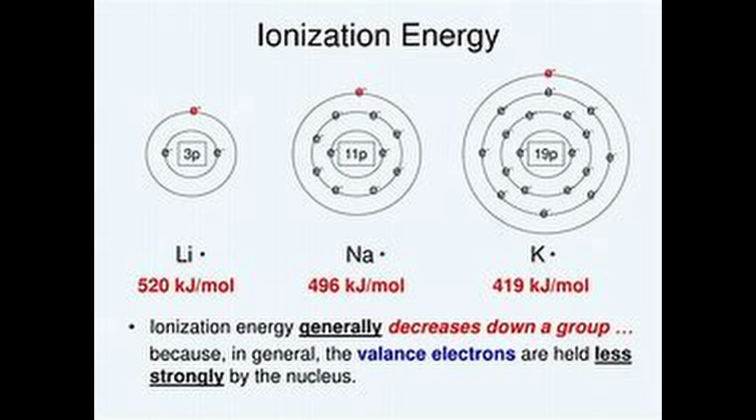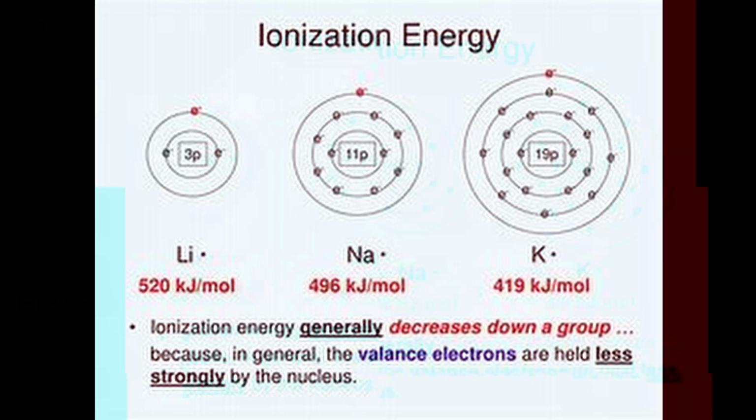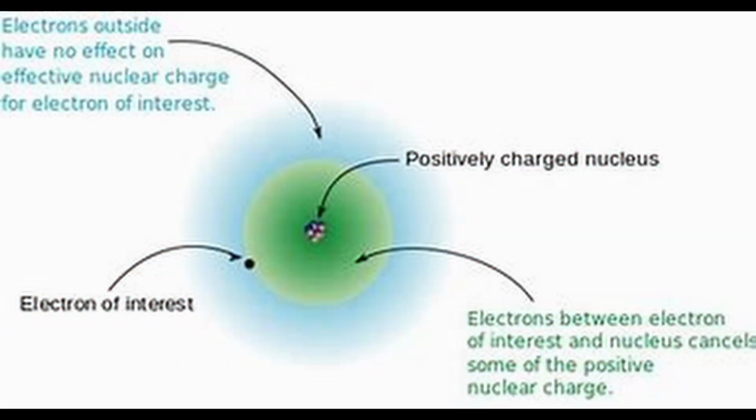As a result, the valence electron experiences a net positive charge, which is less than the actual charge of the positive nucleus. In general, shielding is effective when the orbitals in the inner shells are completely filled. This situation occurs in the case of alkali metals, which have a single outermost ns electron preceded by a noble gas electronic configuration. When we move across a period, successive electrons are added to orbitals in the same principal quantum level,